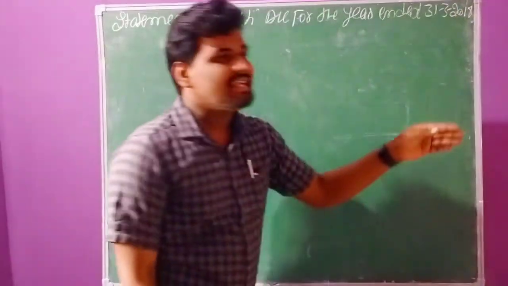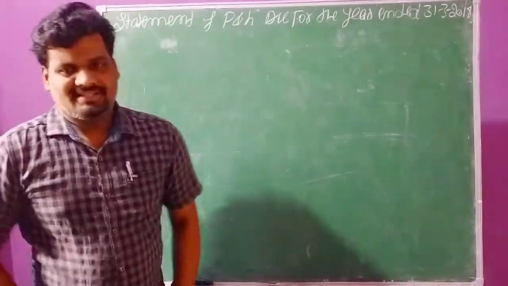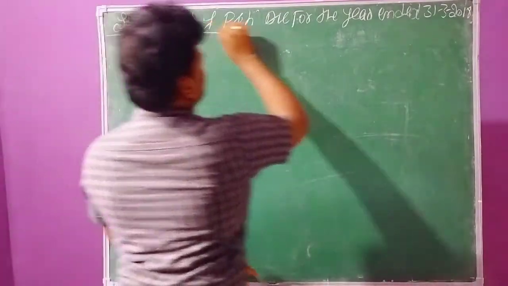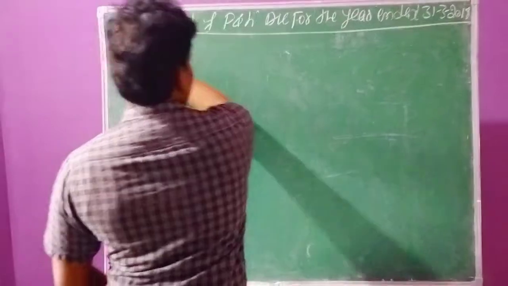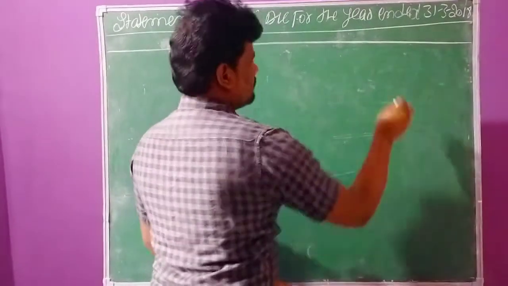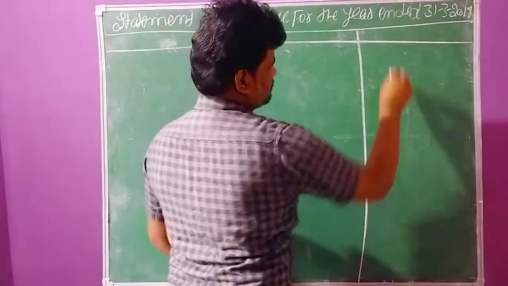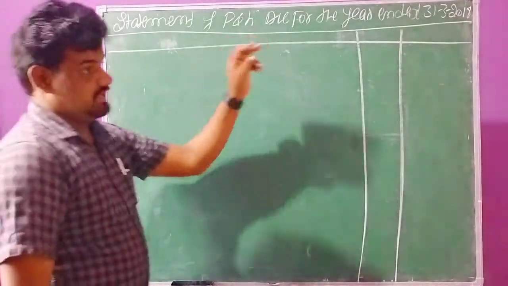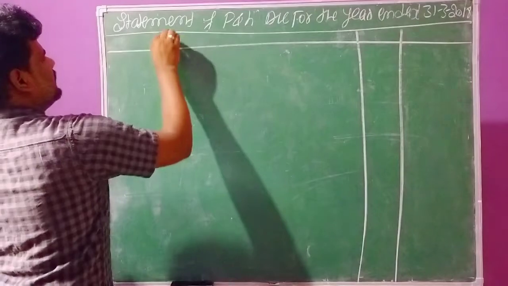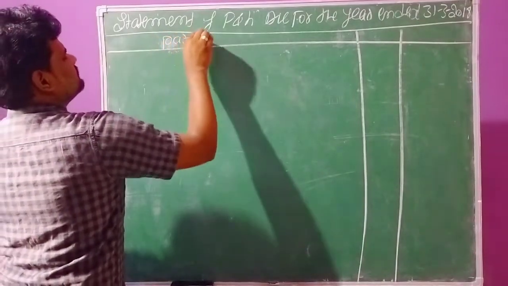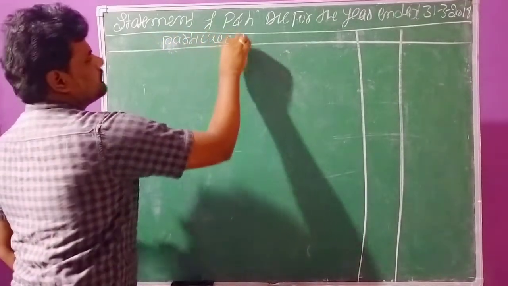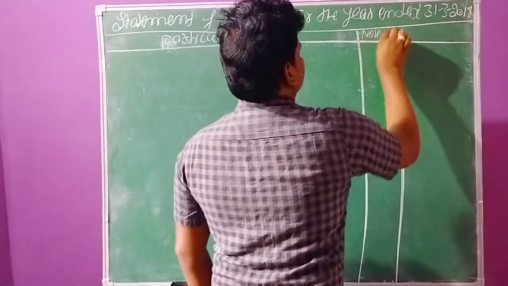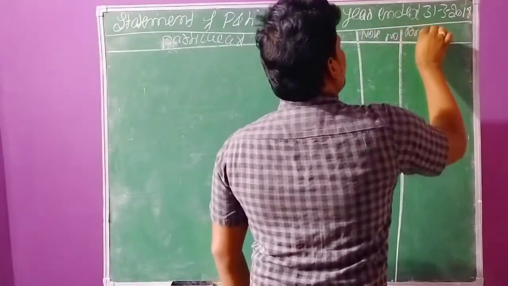On this date only we need to prepare the statement of profit and loss account. Now we have to apply the format. For the profit and loss account we require three columns. One column is particulars, the second column is note number, and the third column is amount.